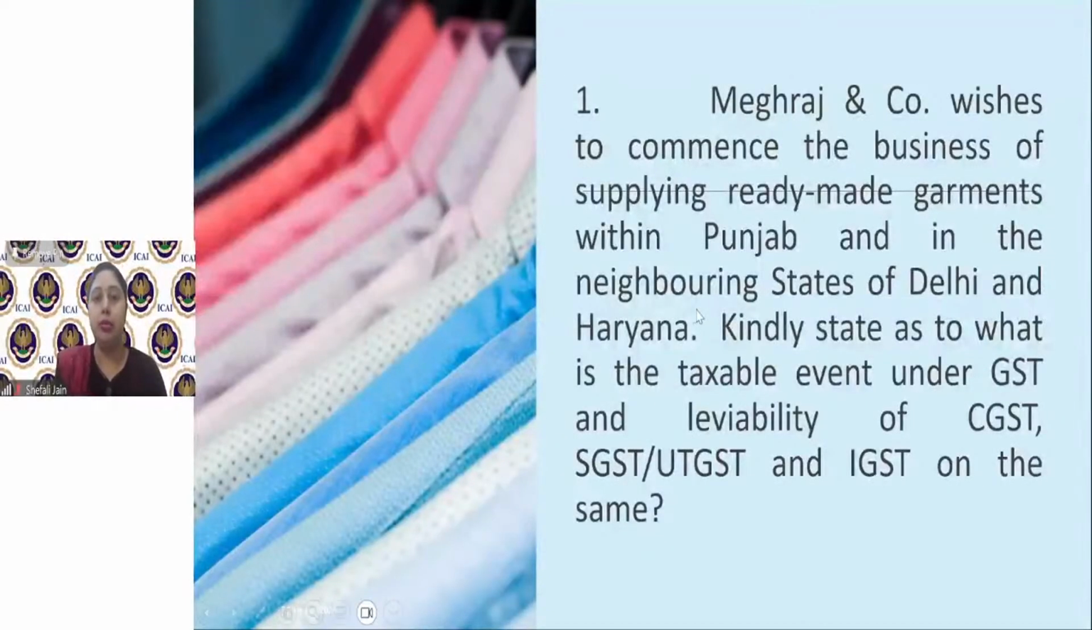Let us see the test your knowledge questions. Now, this is a very simple question. Meghraj and Company wishes to commence the business of supplying ready-made garments within Punjab and in the neighboring states of Delhi and Haryana. Kindly state what is the taxable event under GST and the leviability of CGST, SGST, or UTGST and IGST on the same. This is actually a comprehension and knowledge-based question.